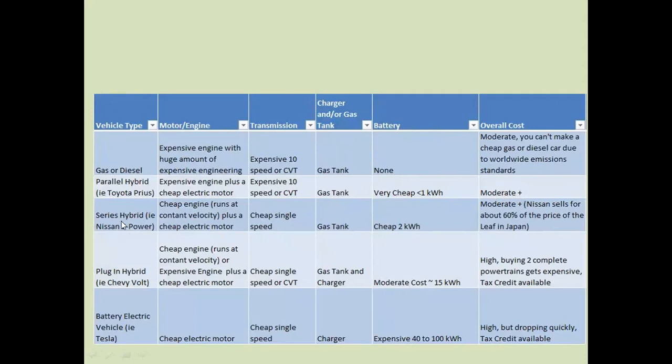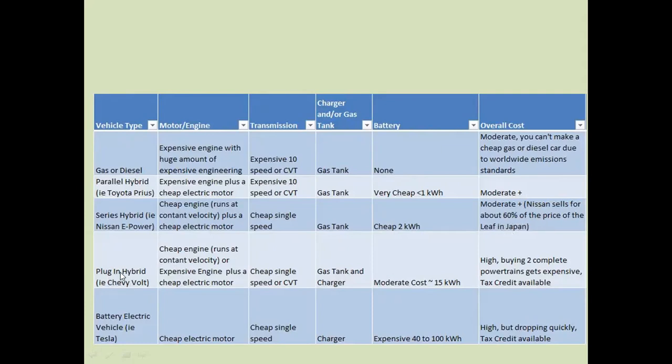So the next one is the series hybrid. The series hybrid is manufactured by Nissan e-Power. The engine is a cheap engine that runs at constant velocity, plus a cheap electric motor. The transmission system is a cheap single speed. From here we can use the gas tank. The battery capacity is a cheap 2 kilowatt, and the overall cost of this vehicle is moderate plus. Nissan sells about 60% of the price of this Leaf in Japan.